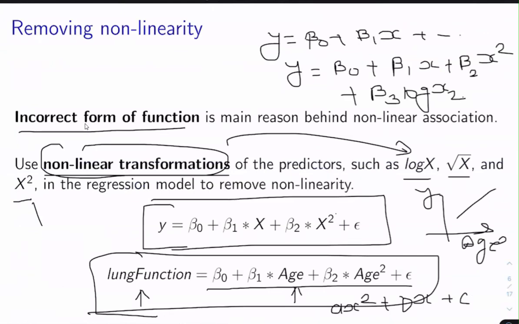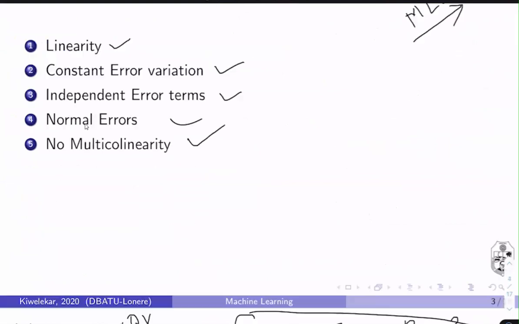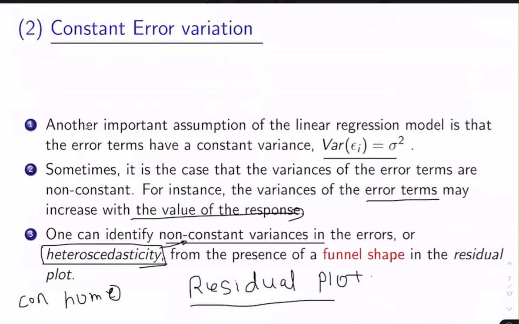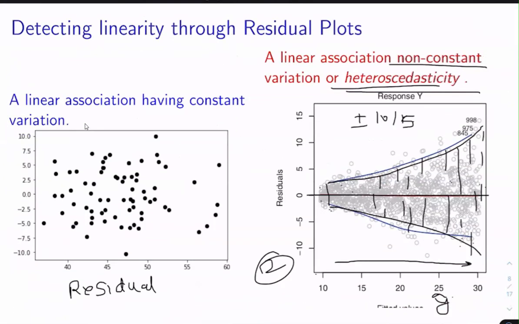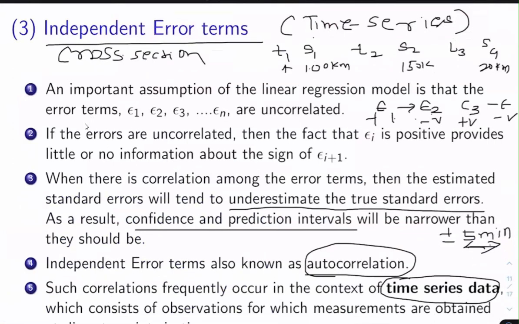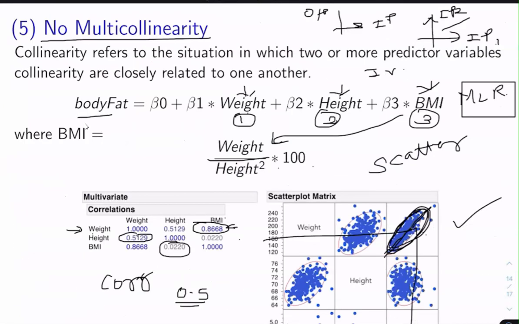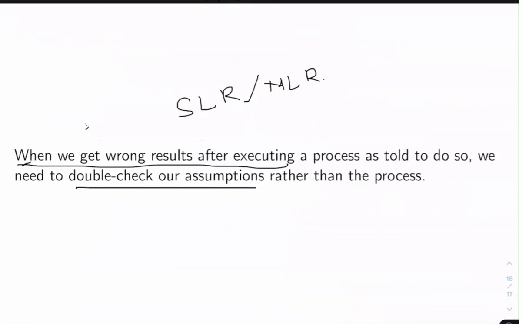Basically, the first 2 assumptions we can check by plotting the error plot, the residual plot. In the third case, we can plot a residual plot with respect to y, and in the fourth case by plotting the histogram and by looking at the correlation matrix or the scatter plots. So these are some of the techniques for detecting the violation of assumptions that we make while building the linear regression model.